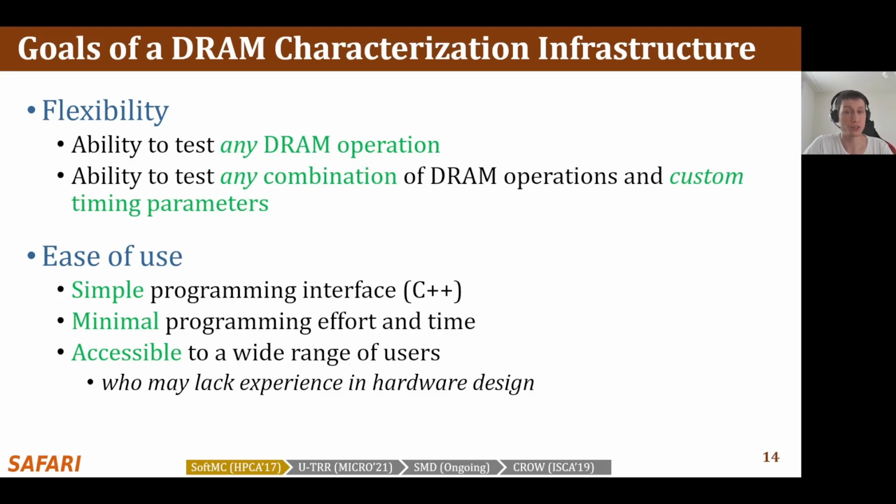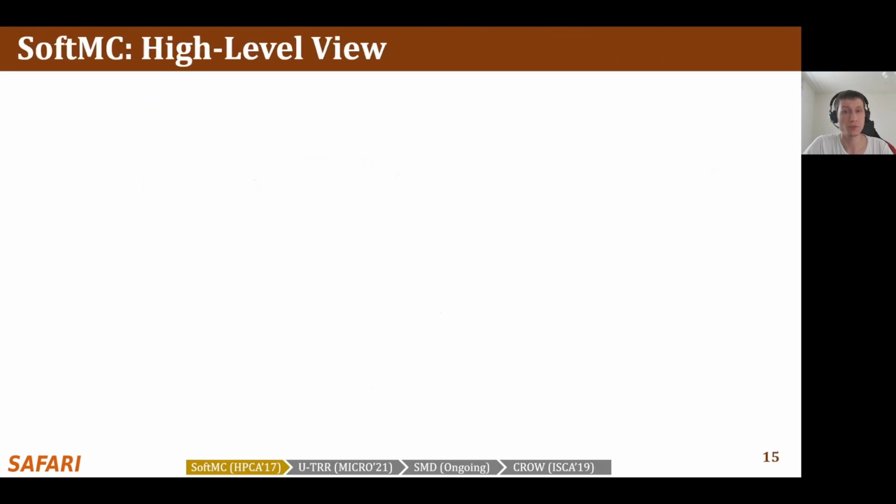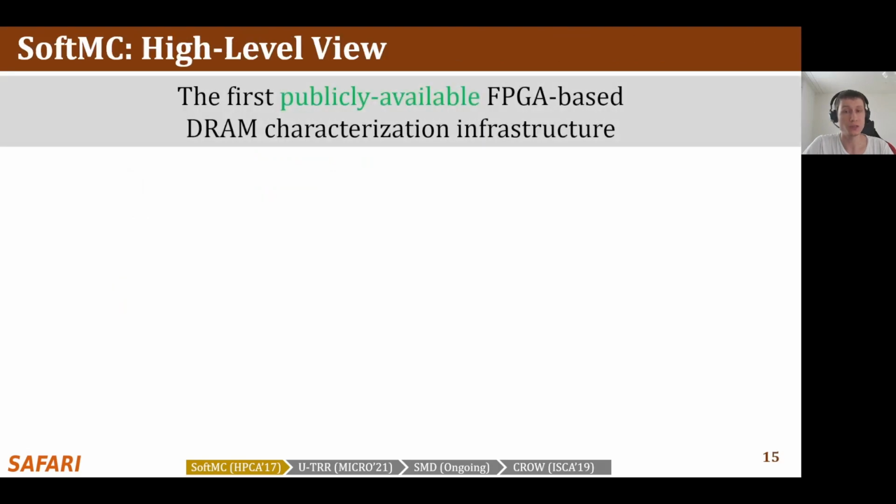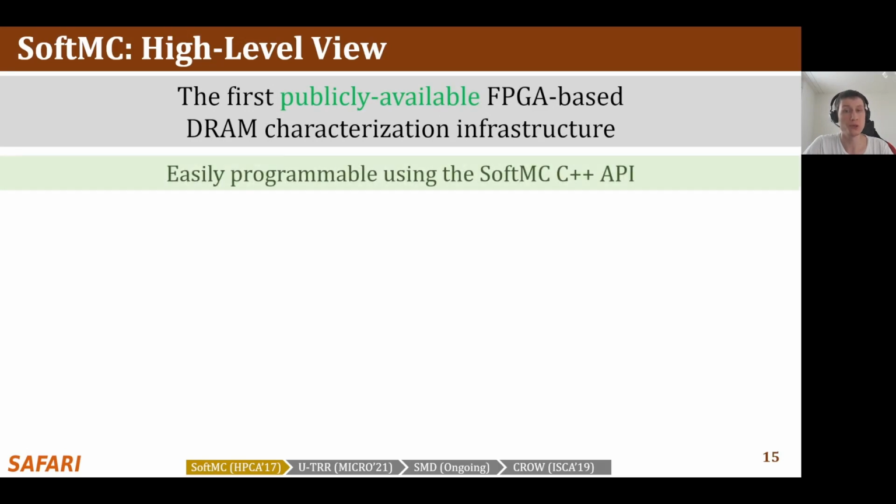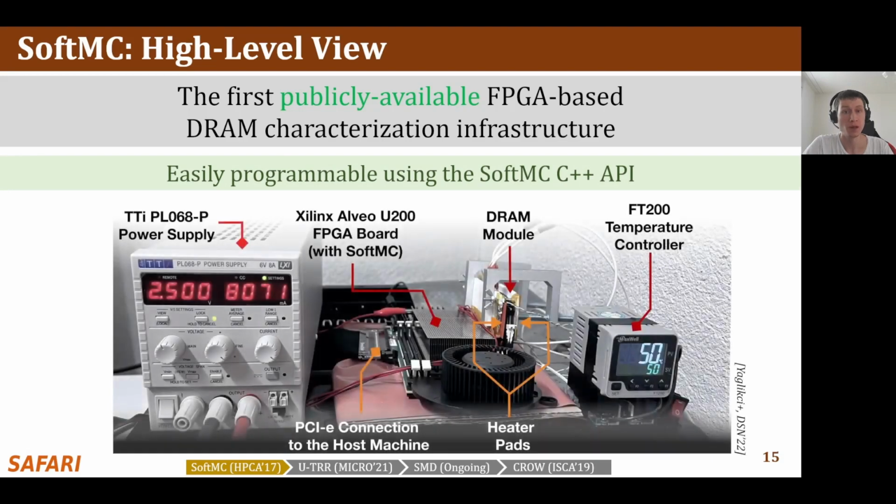We designed our infrastructure to achieve these goals. Our infrastructure, SoftMC, is the first publicly available FPGA-based DRAM characterization infrastructure. SoftMC is easily programmable using its C++ API. This photo shows an example SoftMC setup where the FPGA runs SoftMC and has a DRAM module attached to it. The SoftMC user controls the experiments with programs that run on the host machine connected to the FPGA via the